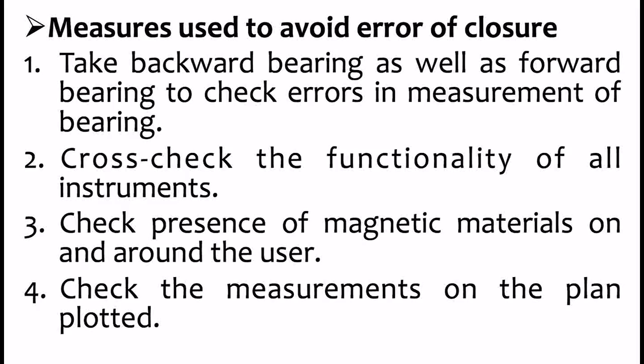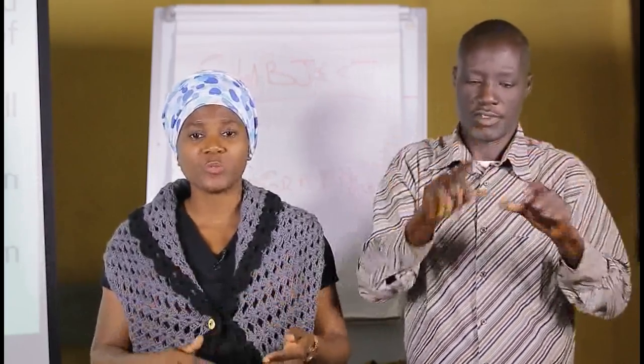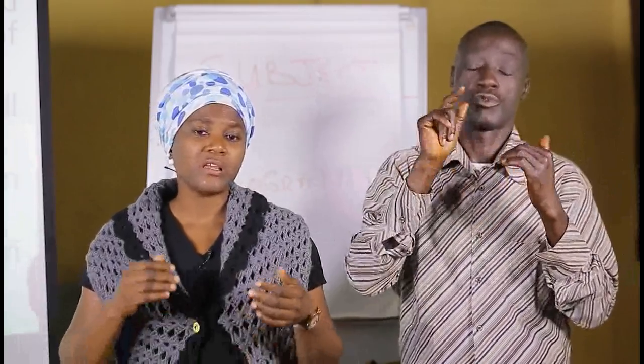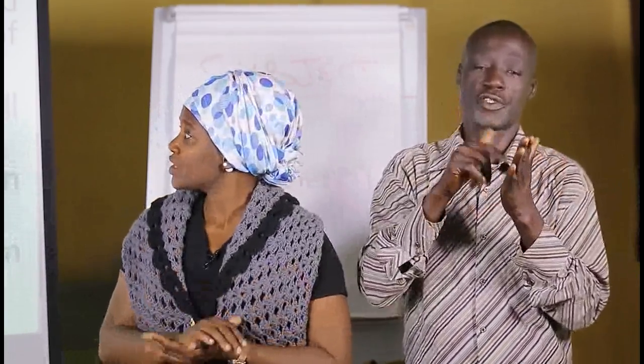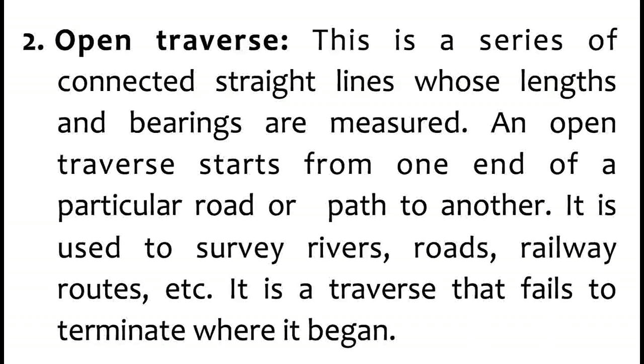And number four, check the measurements on the plan plotted. Once you've gone to the field and you're back with your measurements and you want to plot, you must make sure that your pre-measurements are properly checked. These are the measures that we use to check the error of closure. So that is that about a closed traverse. Let's look at an open traverse.